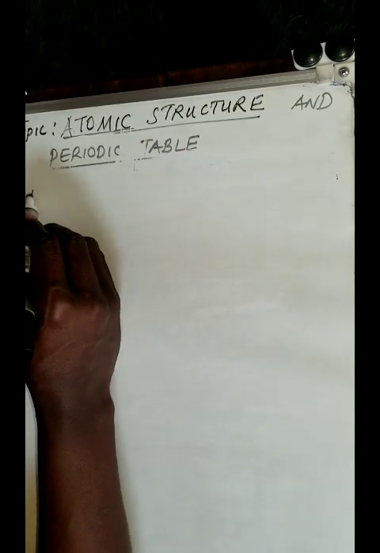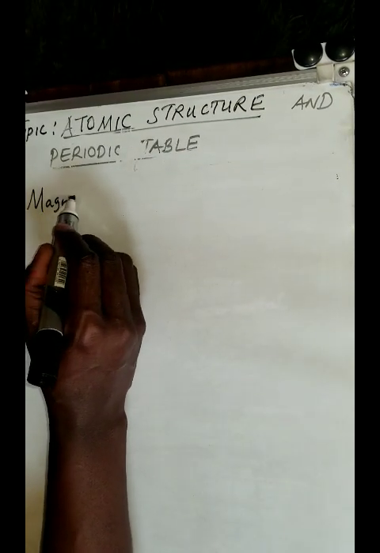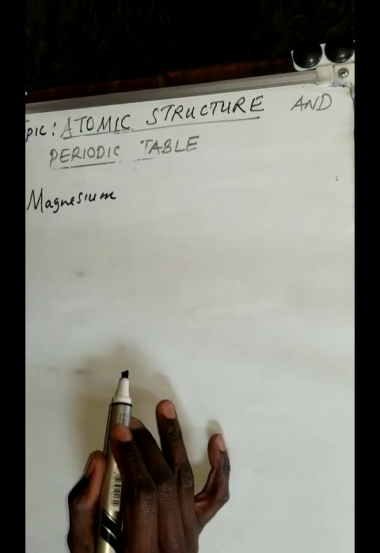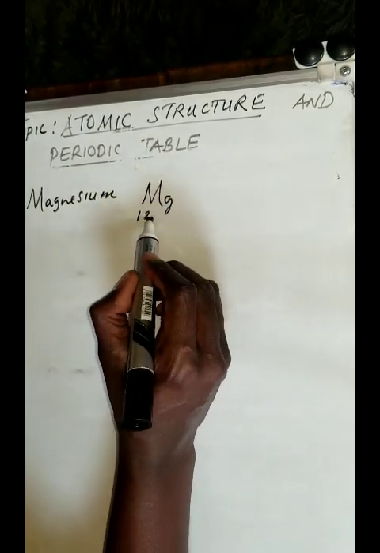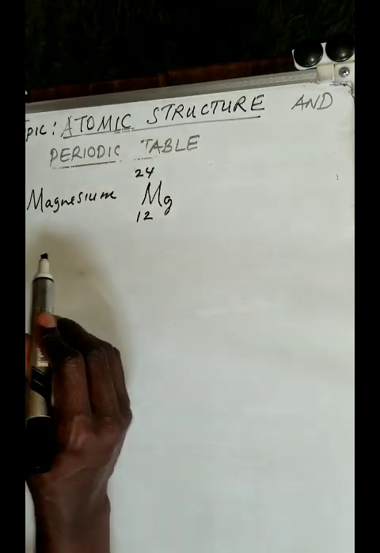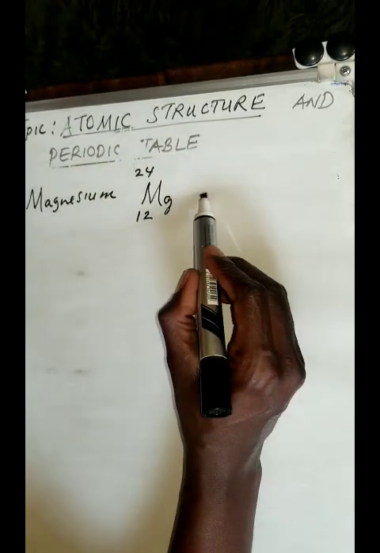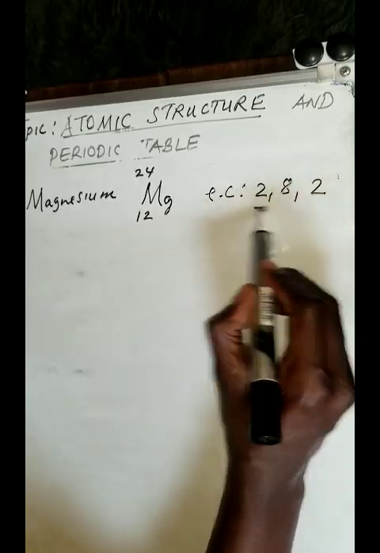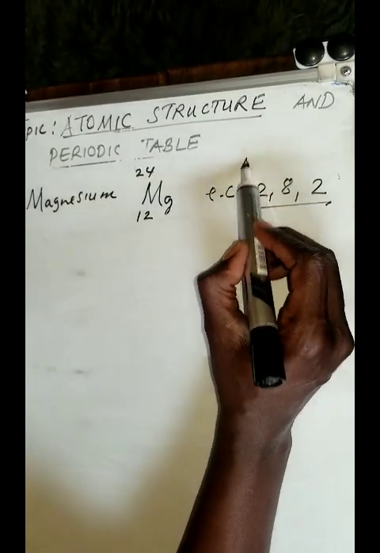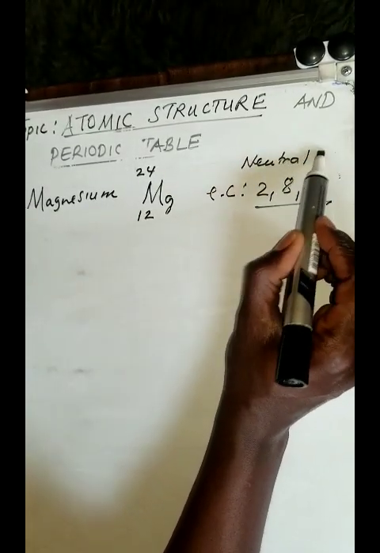Let's talk about another element, which is a metal, which we call magnesium. Magnesium, capital M and small g, has atomic number 12 and mass number 24. If you look at the electronic arrangement, it will be 2, 8, 2. This is in a neutral atom.